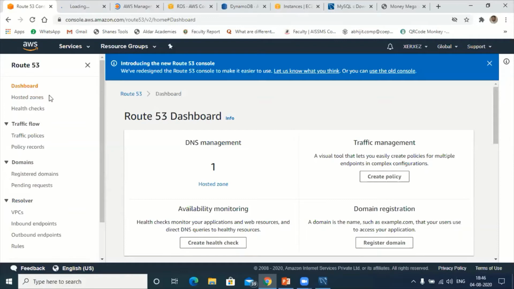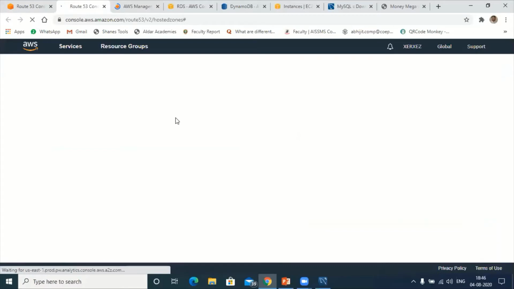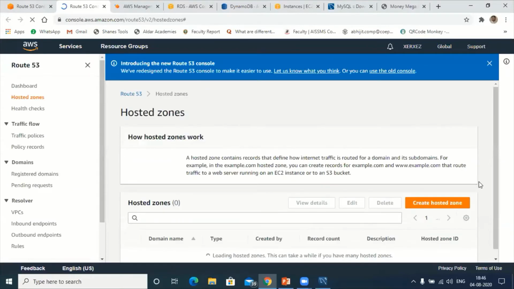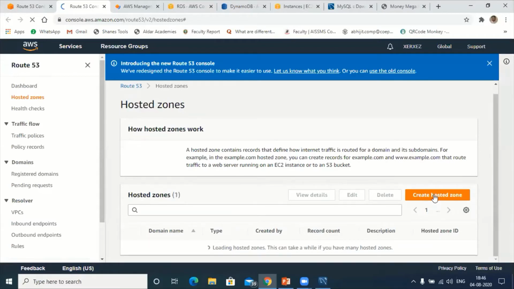We'll come to this afterwards. Here we need to create the zones. Can you see this? Click on create hosted zone.